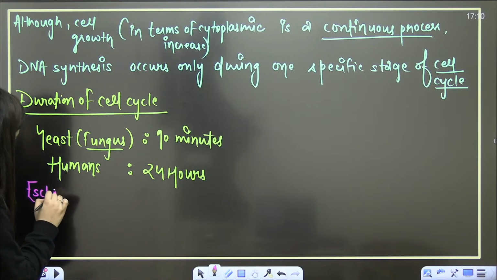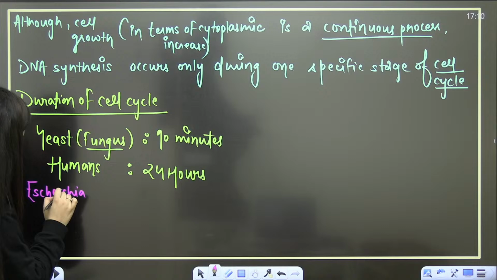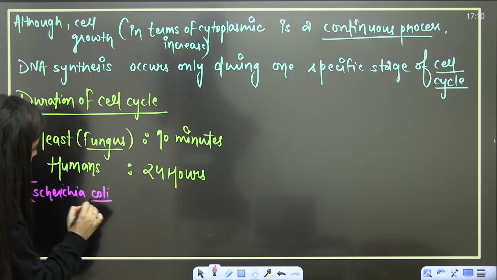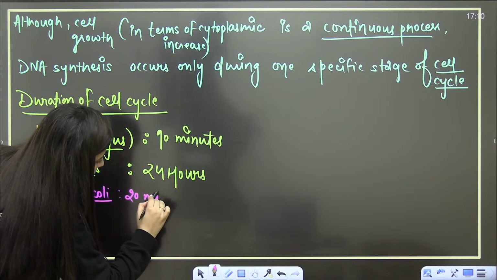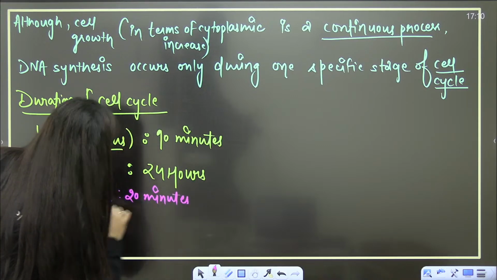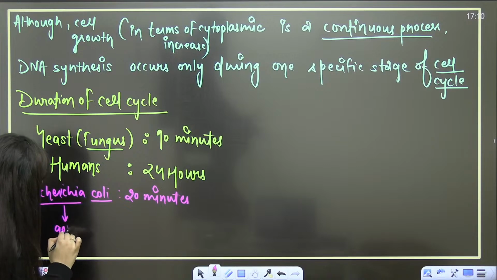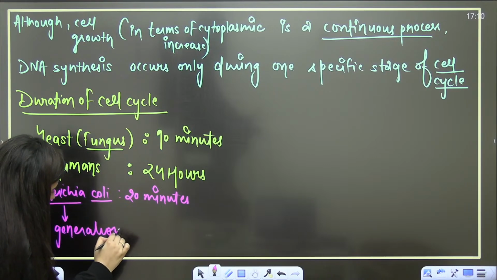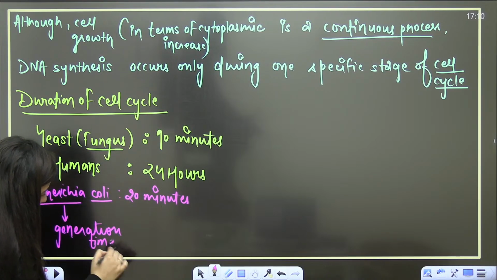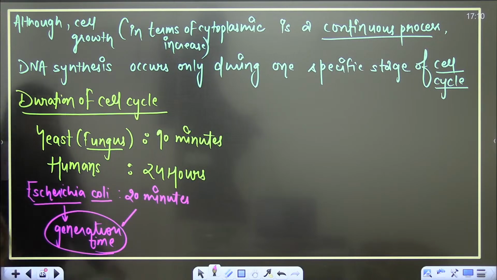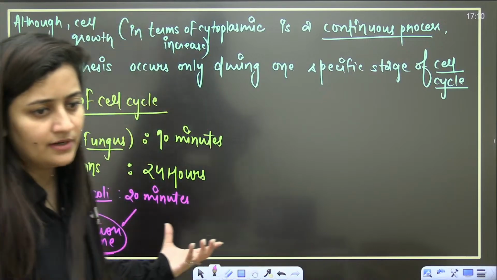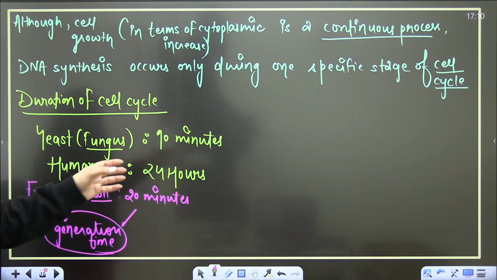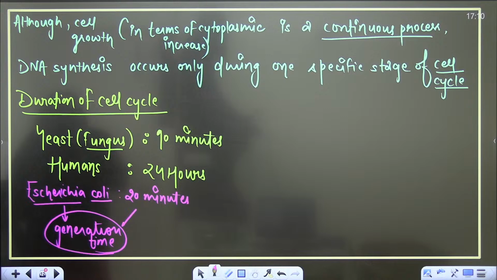I don't know whether you know it or not. Do you know Escherichia coli? Escherichia coli, E. coli. For this bacteria, the generation time is 20 minutes. Means in 20 minutes it will divide into 2. Its cell cycle duration is 20 minutes. Sorry, the cell cycle word we are not going to use here. So basically the generation time is 20 minutes.